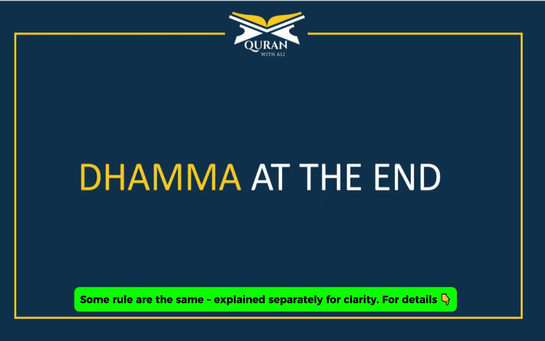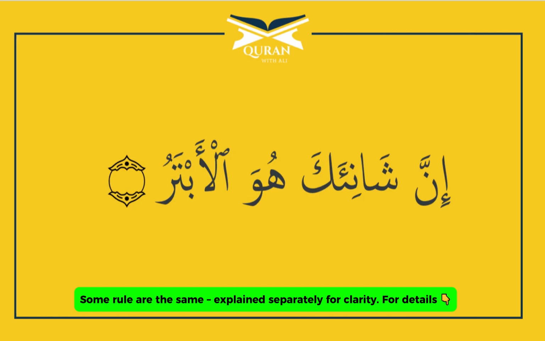What if there is Damma at the end? In this case, there is an example for that, and it is the same case. In this verse, the Ra with Damma, the Damma will be converted to Sukūn. So it will be إن شانئك هو الأبتر.